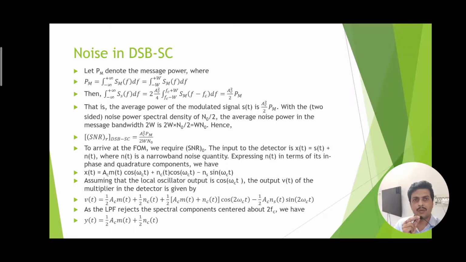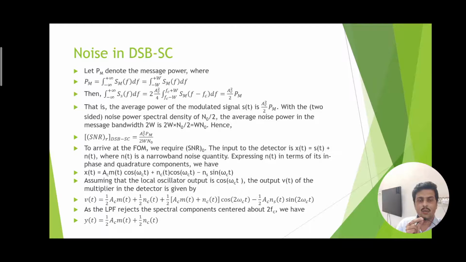Noise in double sideband suppressed carrier wave can be further carried out, where PM denotes the message power, and this can be easily calculated from the power spectral density of the message as shown by the equation. Similarly, the output signal power can also be found out by integrating the power spectral density of the receiver output signal. So both have the signal power, but in the receiver output there is some scale factor Ac square by 2 coming out.